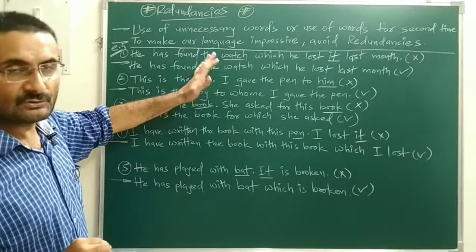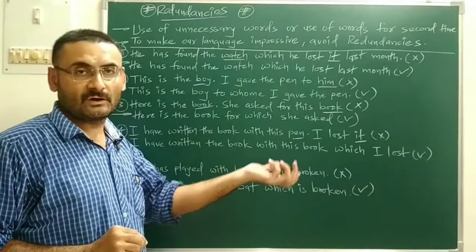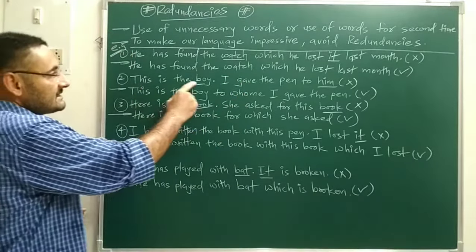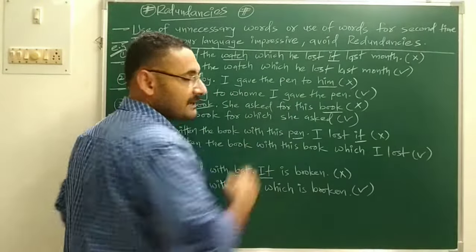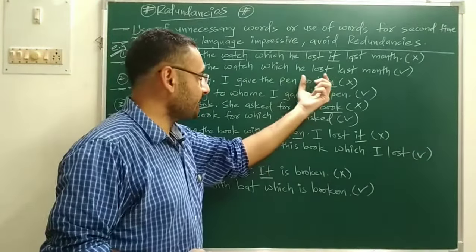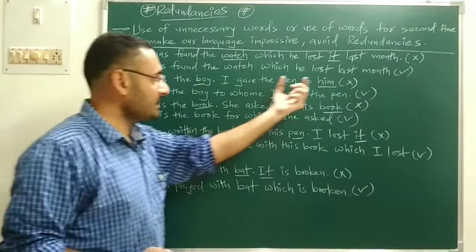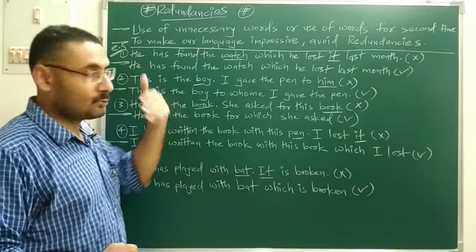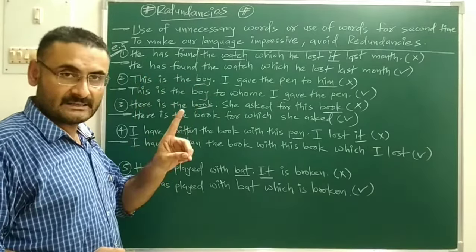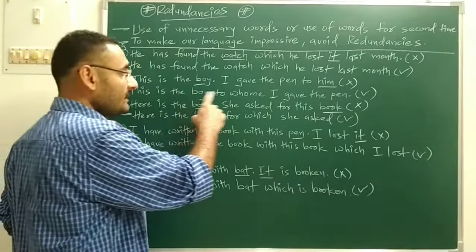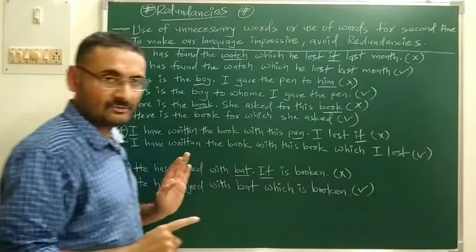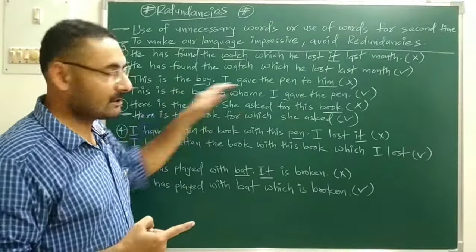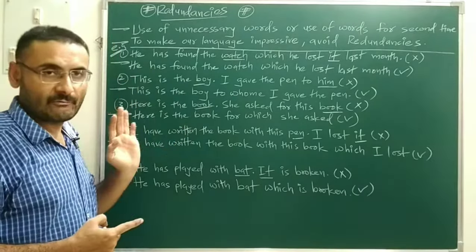In this sentence you cannot see a single word used for a second time or a single meaning repeated. Next sentence: this is the boy, I gave the pen to him. Again, boy and him have the same meaning in this sentence, so redundancy is there. You have to remove it by keeping a single thing: this is the boy to whom I gave the pen. Here a single word, boy, is used, and no other word related to the boy appears. So redundancy is avoided.